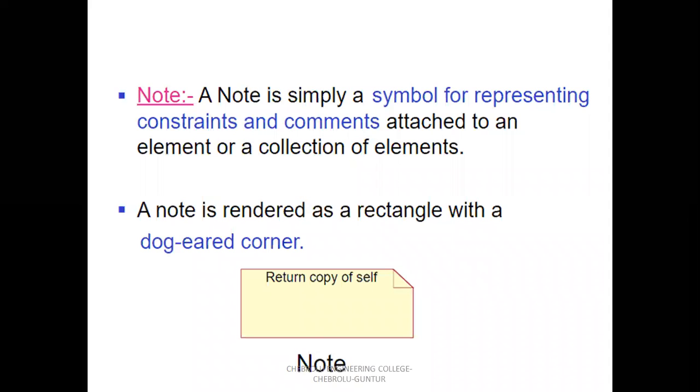It is a constraint. The note is the symbol for representation of constraints. Any working conditions for any element are represented by a note, that is, comment lines.